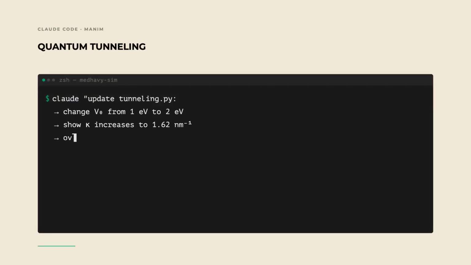Ready to iterate. Claude, update tunneling.py, raise V0 to 2 electron volts. Watch kappa increase to 1.62 nanometers inverse and the slope steepen. Each nanometer now kills more current. One number, one check, one rerun. Prompt, read, run, verify, change. The loop is what you carry forward.